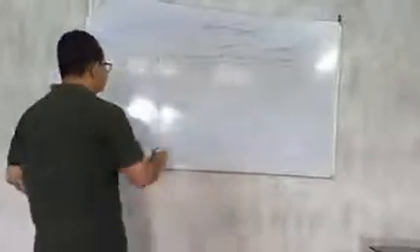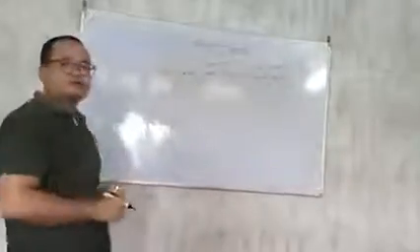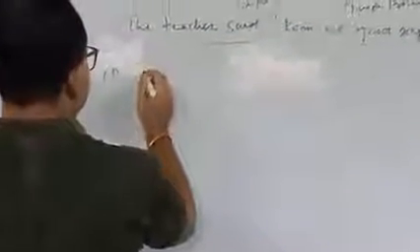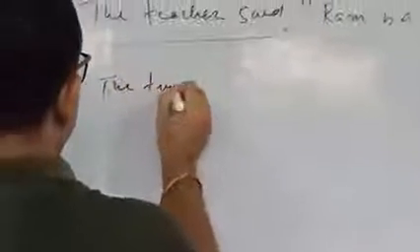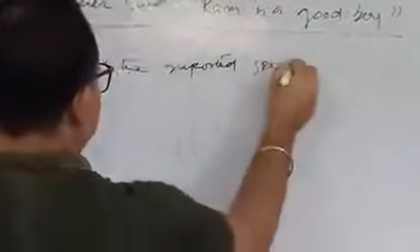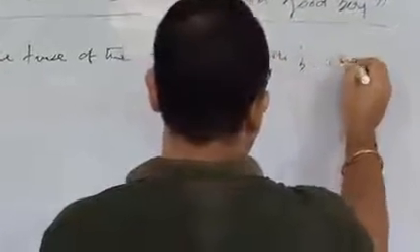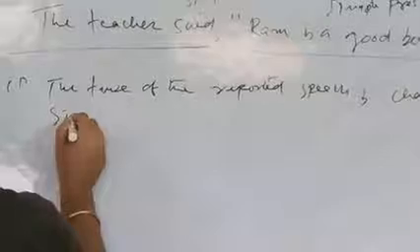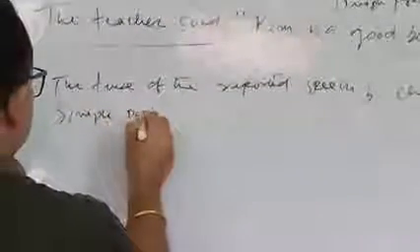My point is that if the tense of the reported verb is past, then the tense of the reported speech is changed into simple past.